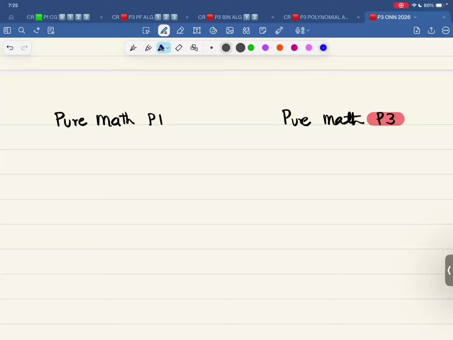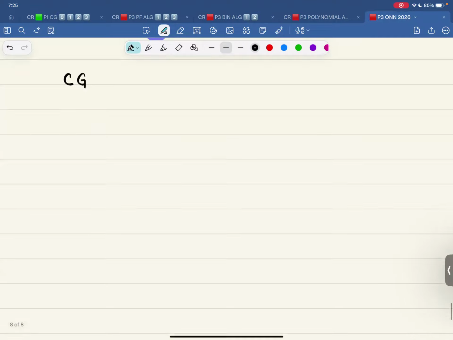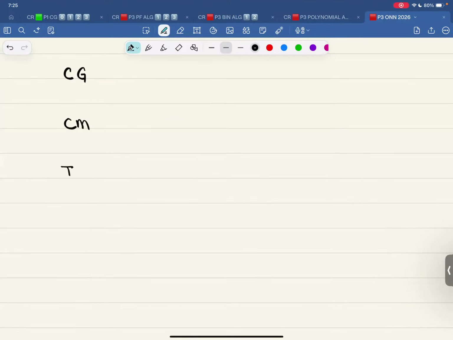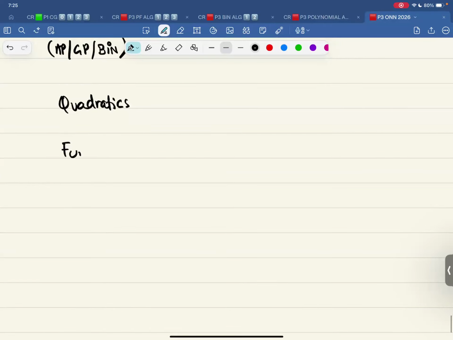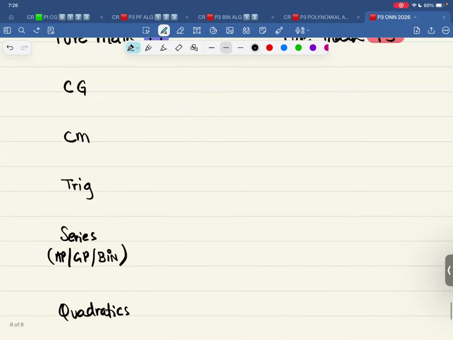So, let me choose this color. That's right over here. So, how many topics were there in pure maths P1? There was coordinate geometry, circular measure, trigonometry, series, AP, GP, binomial. And let me write over here AP, GP, binomial. Then there is quadratics. There is functions. Then there is differentiation. And then there is integration. That's a symbol for integration that I write.